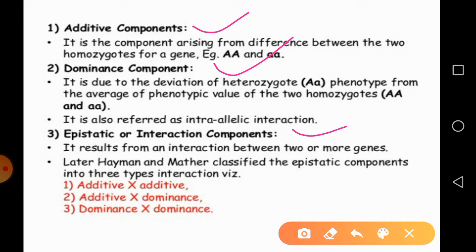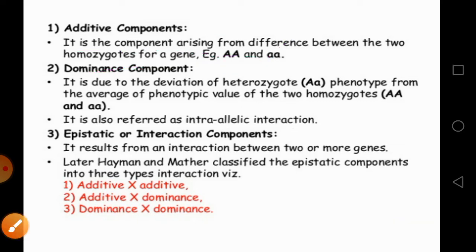Additive variance is the portion of genetic variance which results from the average effect of genes on all segregating loci. So it results from the average action of all genes present on a locus. Okay. So it is the component which arises from the difference between two homozygotes.